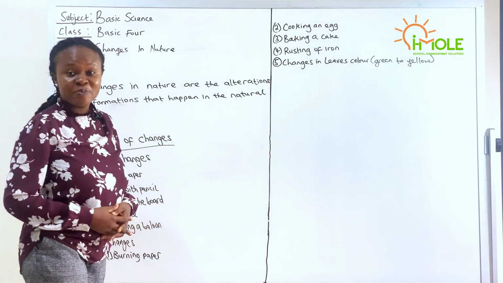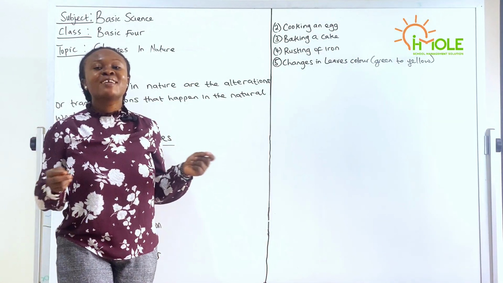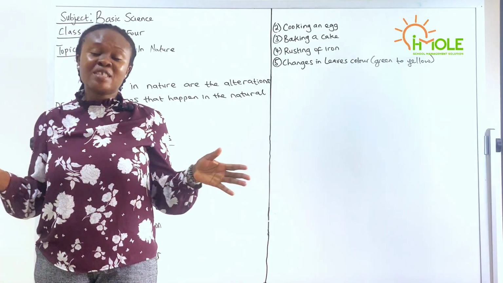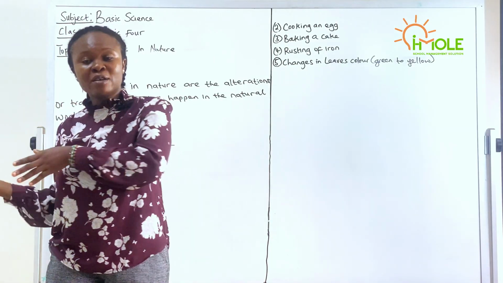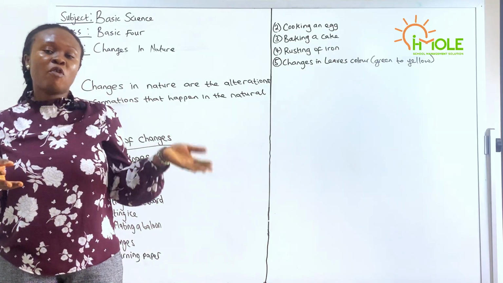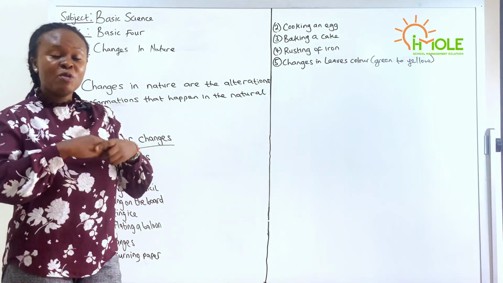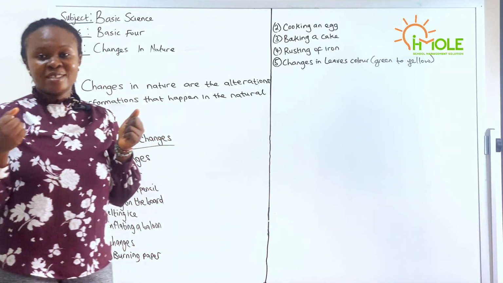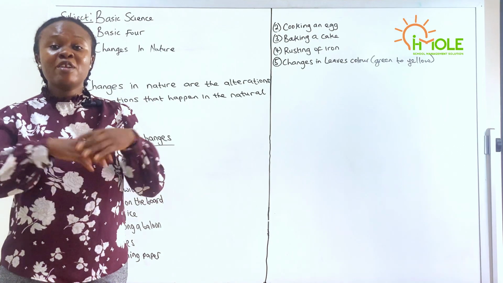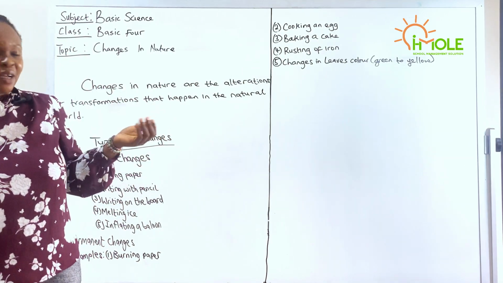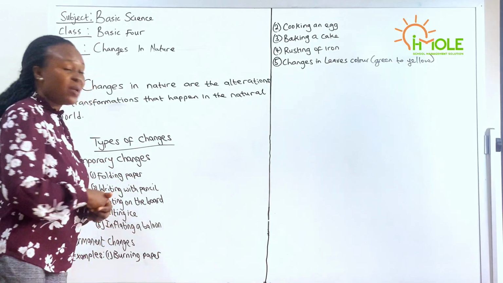Permanent change is a type of change that cannot be undone. It is irreversible. It cannot be returned back to its former position or to its former state. So when we say permanent changes, we already know that it cannot be undone. It is for life. You can't change it back.